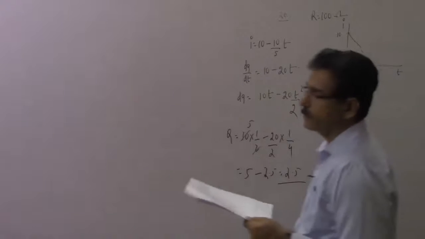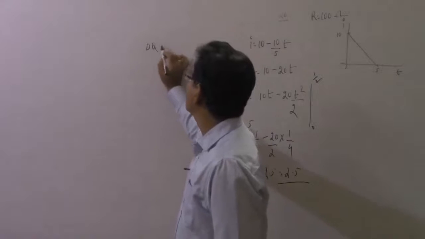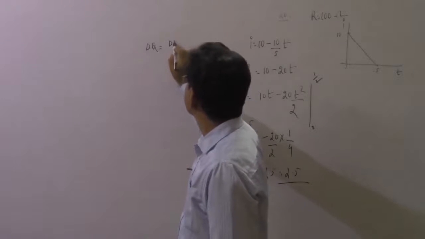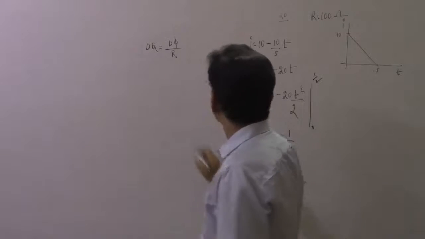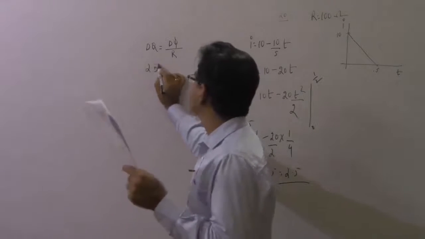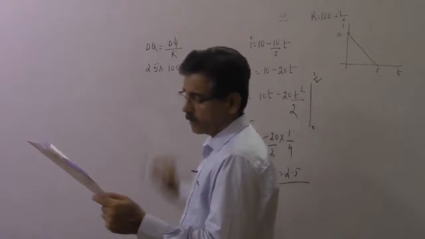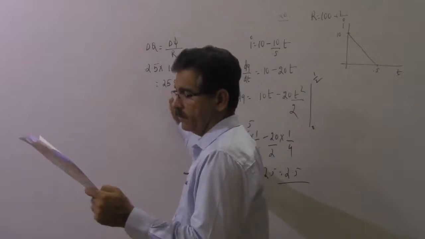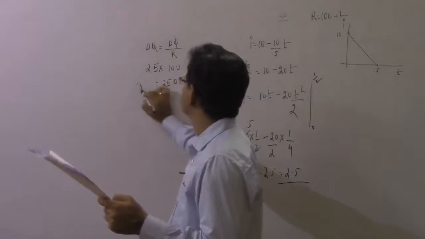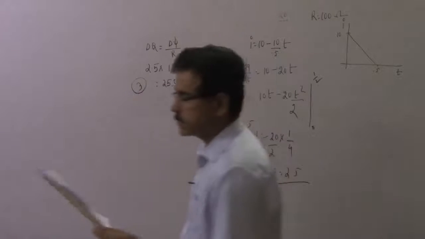Q is known to you. Many times I've told you charge is independent of the time. Delta Q, the charge that flows, is equal to change in flux divided by R. So straight away you multiply this 2.5 by the resistance. The resistance in this case is equal to 100. So you get your answer, that is equal to 250 Weber. So that is the answer number 3. Again, a factual, straight question.